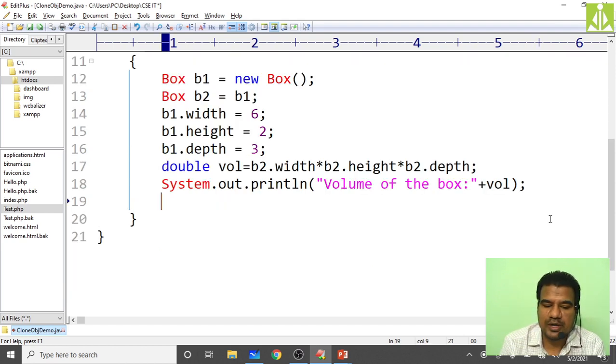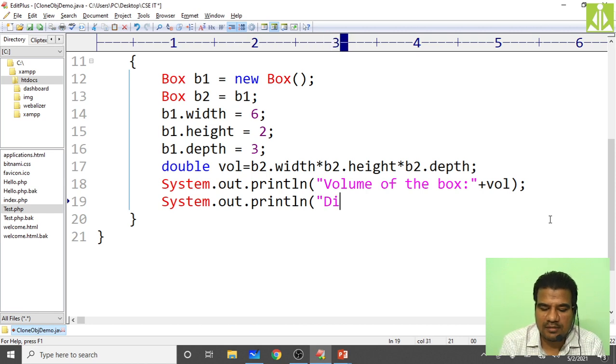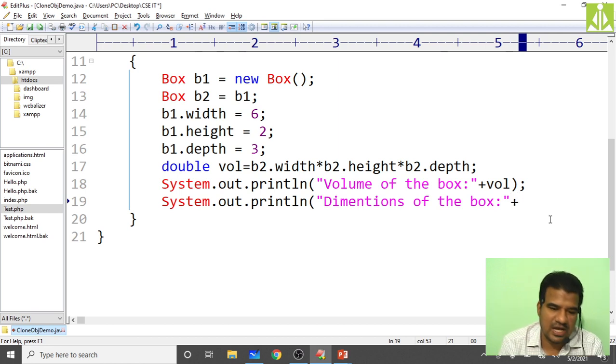Next, I want to print the dimensions, that is System.out.println of dimensions of the box. Dimensions in the sense width, height, depth. All those things we need to print. So first I will print the width with the help of b2, because we initialized using b1 and now using b2 I will print, and we will see. So that is b2.width. We are printing the width value.